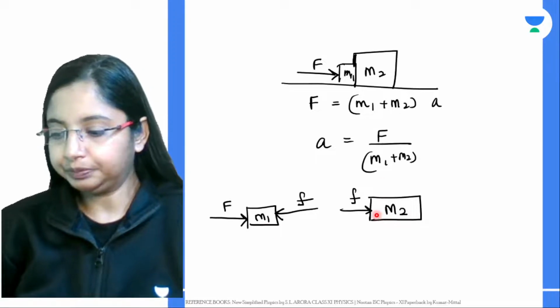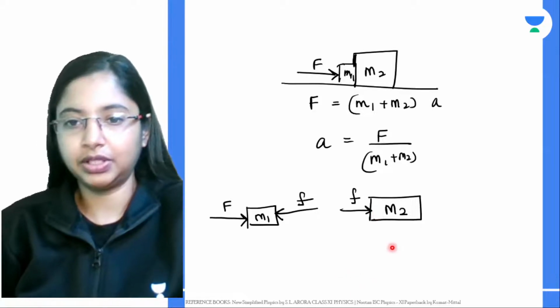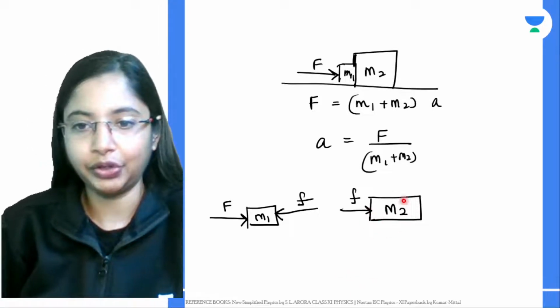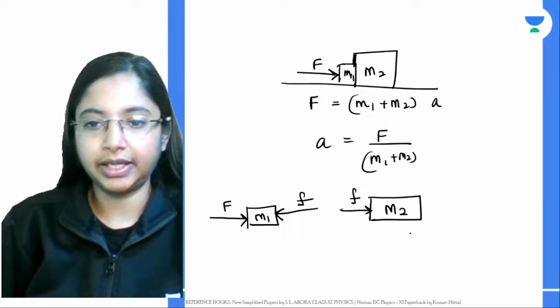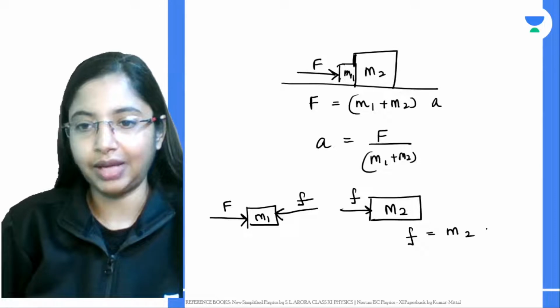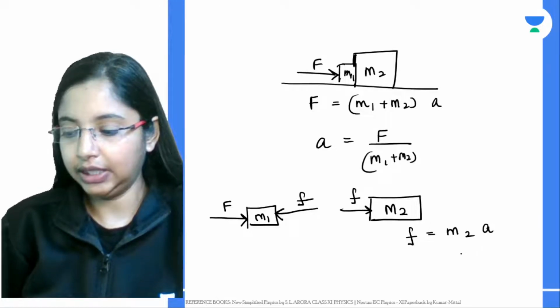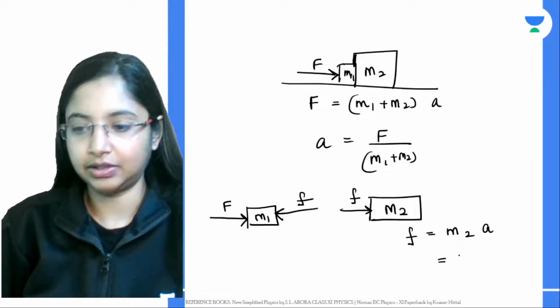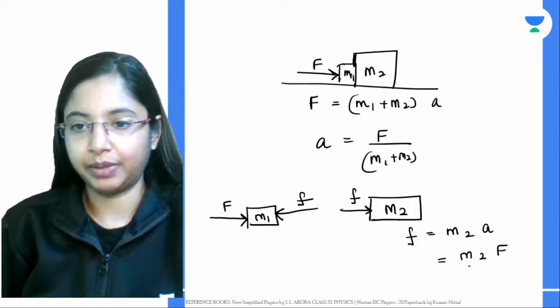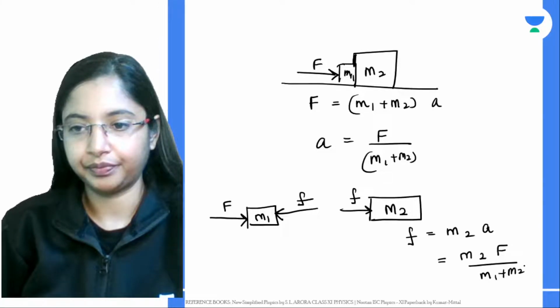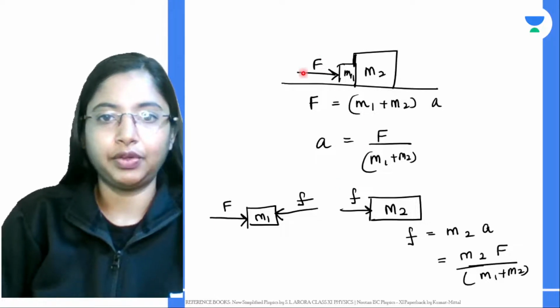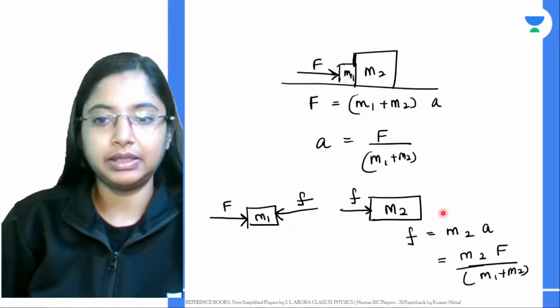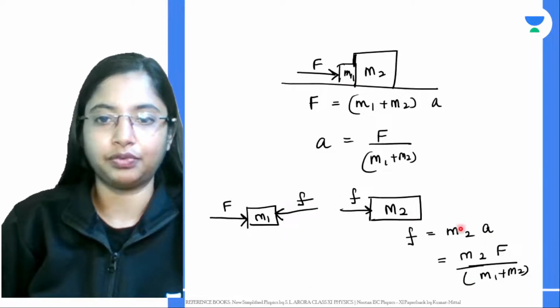Now, if you want to write the acceleration of the second block, F is equal to mass into acceleration, right? In this case, for the force you can write M2 into F by M1 plus M2. So if you know the total force and the individual masses, then you can find this reaction force using this formula over here.